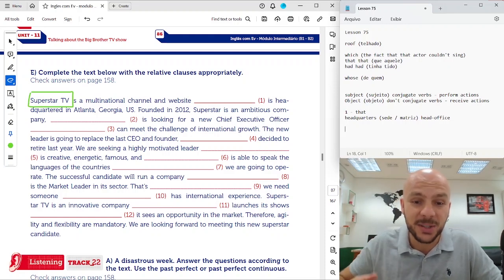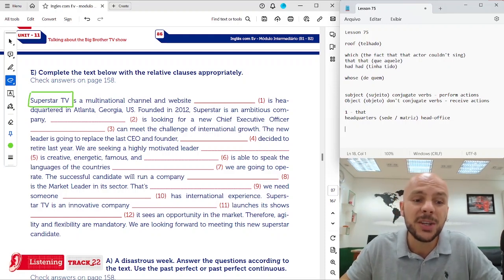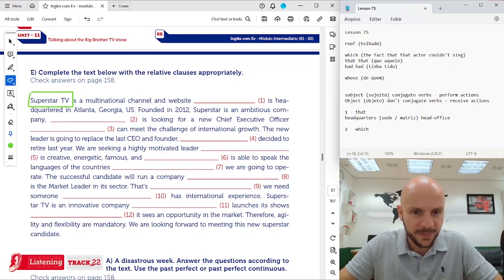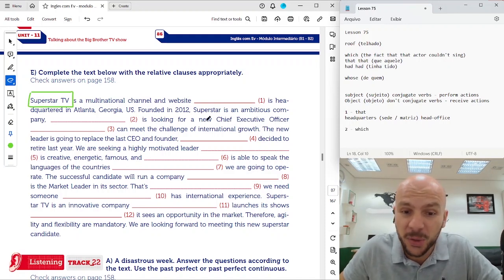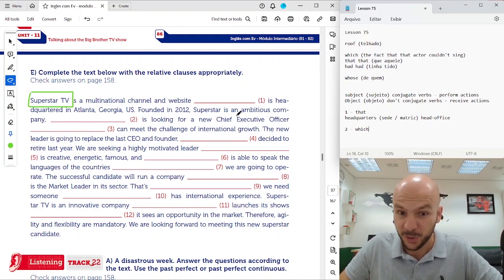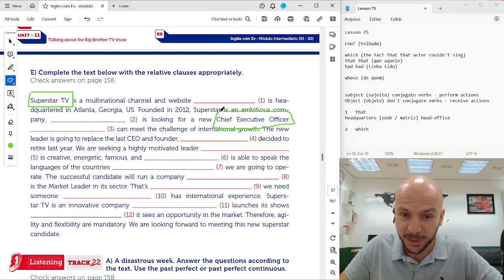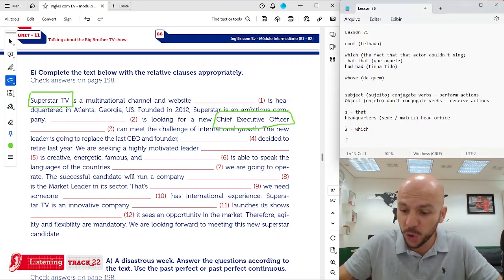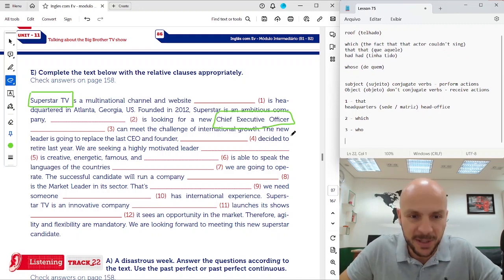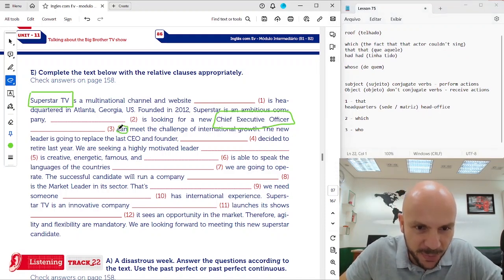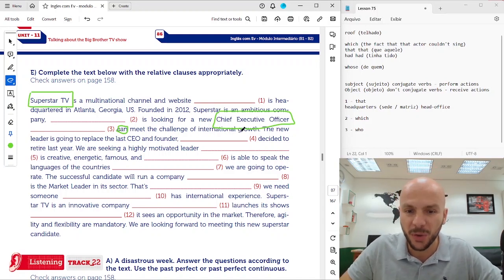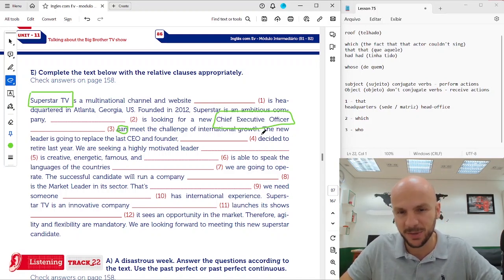Founded in 2012, Superstar is an ambitious company which is looking for a new chief executive officer, CEO. Talking about a person, right? Talking about a person who can, because there's a verb here, the person is conjugating the verb, who can meet the challenge of international growth, crescimento internacional.